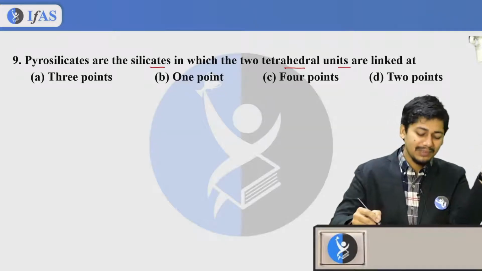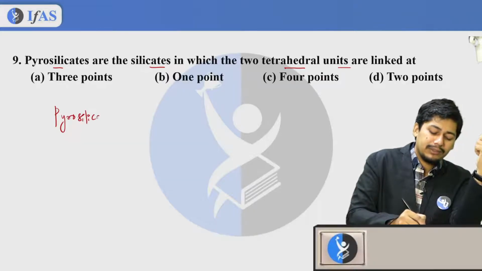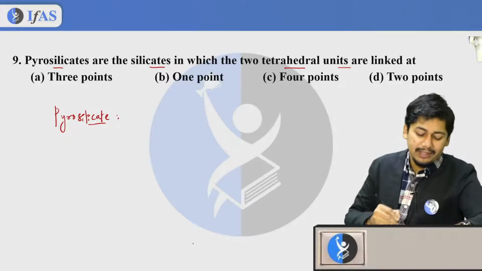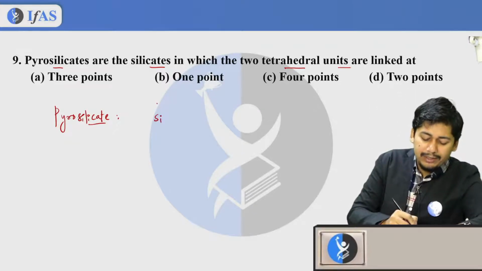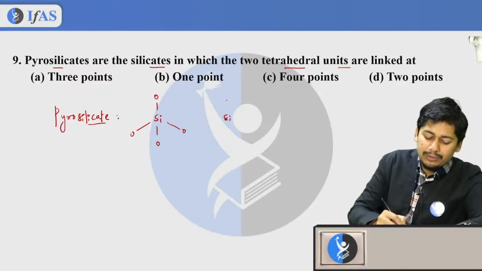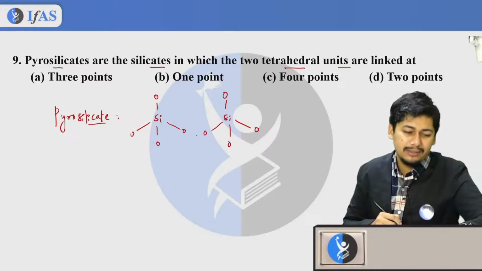Okay, so if we talk about pyrosilicate, in this pyrosilicate, what happens, guys? You will find two SiO4 units. Yes, this is one SiO4, that is basically an ortho unit. And this is another SiO4.